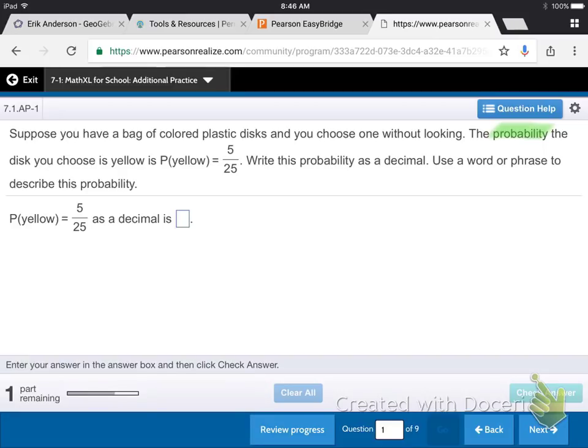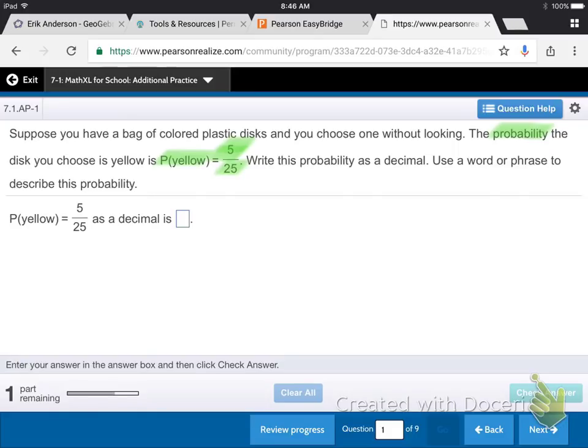So this problem says, suppose you have a bag of plastic discs, they're colored, and you choose one without looking. The probability that the disc you choose is yellow is 5 out of 25. Can you see that right there? Let me do that again. Five out of 25. Write this probability as a decimal.